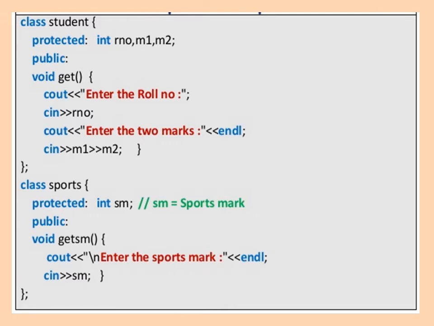Then class sport. Under the class sport in the protected section, we declare one variable int sm, that is the sport marks. Then under the public section, we are defining the function void get sm. By using this get sm function, we are taking the sport marks from the user. So we have written cout enter the sport marks and cin sm. This is about the class sport. So we defined the class student and the class sport.